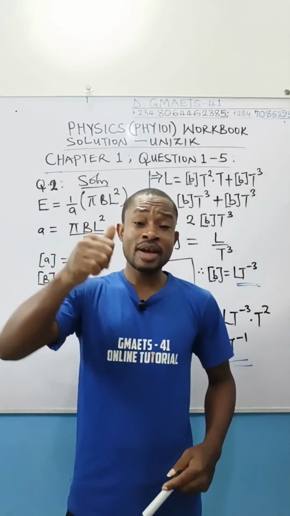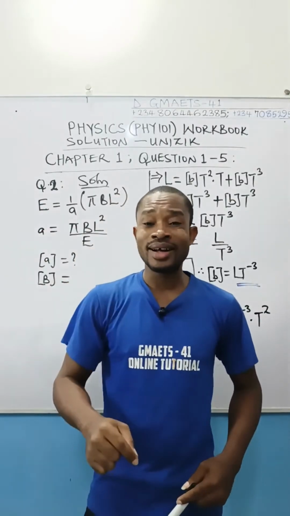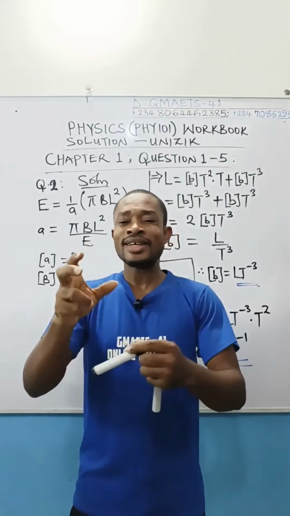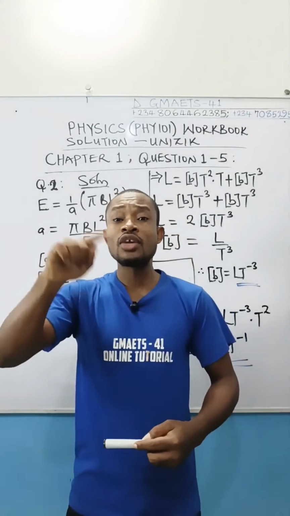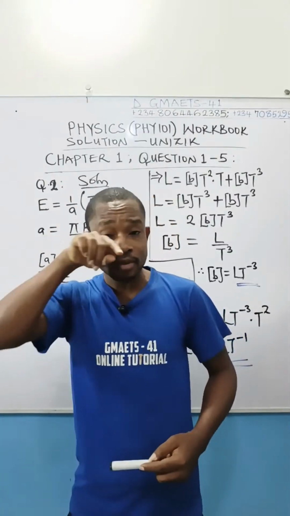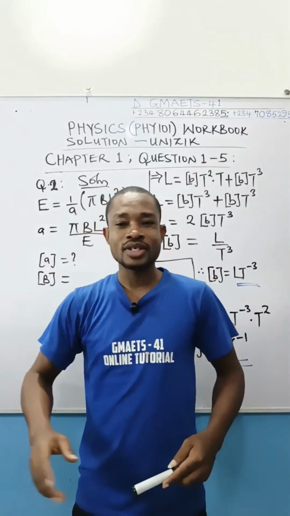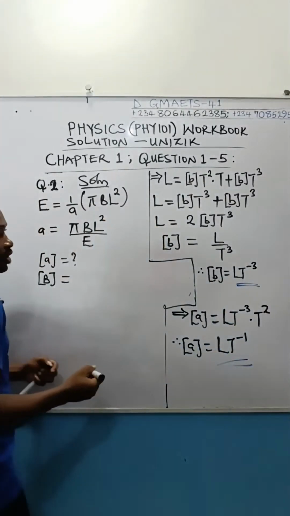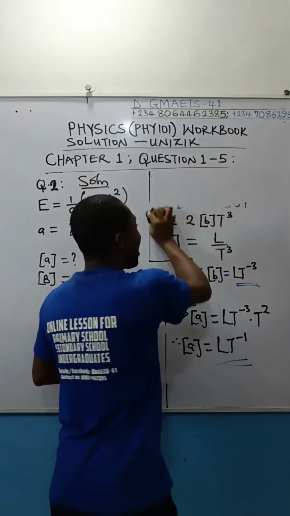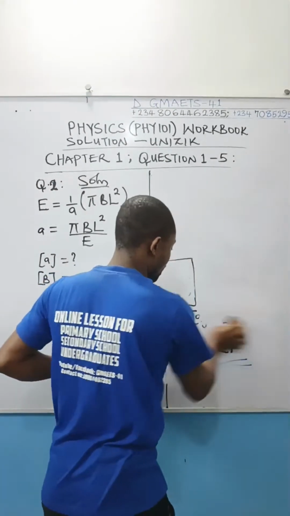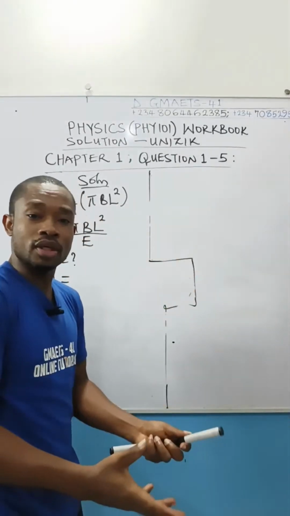If you take your mind back to magnetic field, you remember that we have a formula that defines the magnetic force on a charge, and that F is equal to QVB. It carries sine theta sometimes, QVB sine theta. That sine theta is a number, so you drop it. Let's do the analysis somewhere, because I only need to transfer the dimension of B here. I don't need to show how I got it in the workbook.